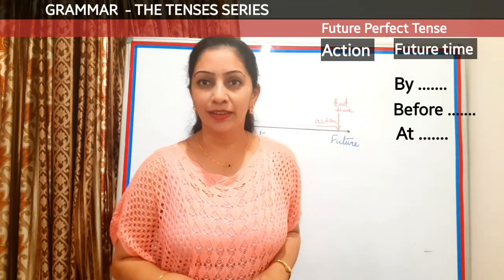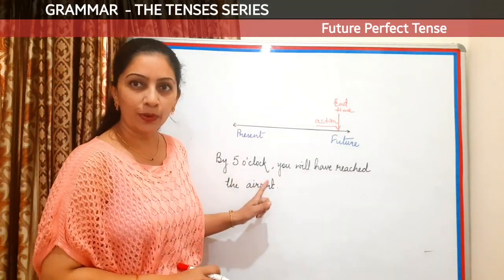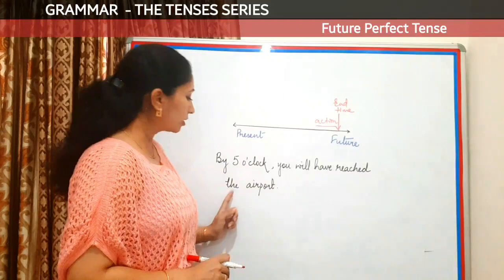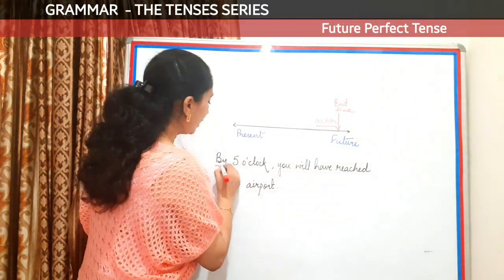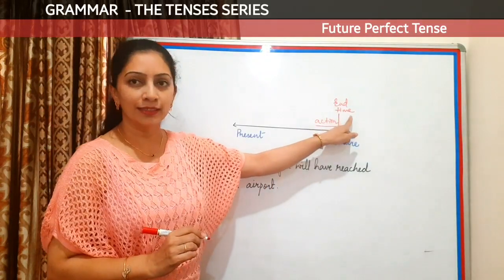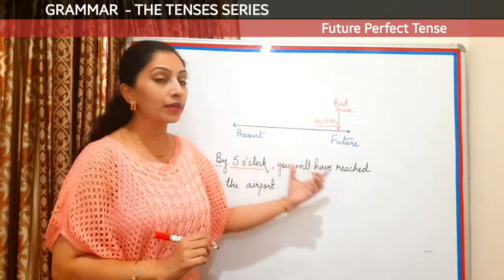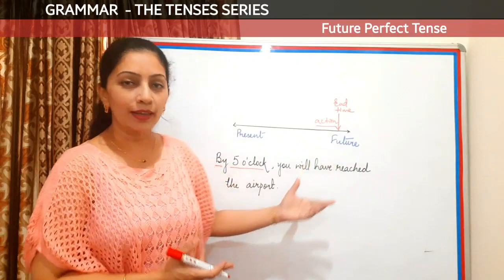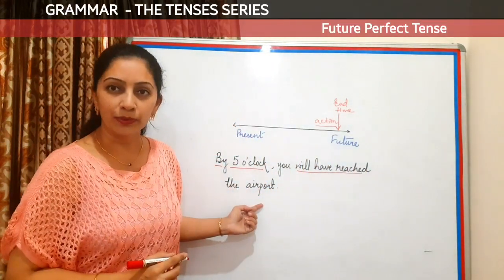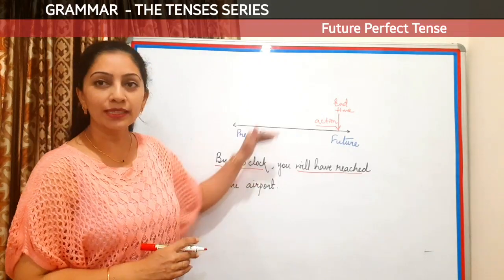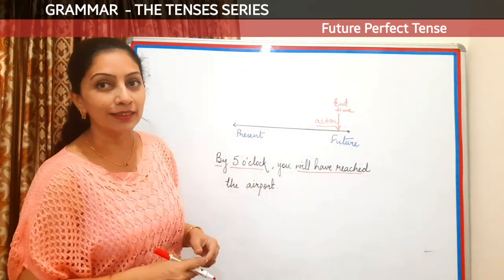Let's look at an example here. By 5 o'clock, you will have reached the airport. Now, what am I giving here? First thing is the end time reference, that is this time. And then I'm giving an action. And what is my action here? Will have reached the airport. So if I take the same example on the timeline, I can explain it in this way.